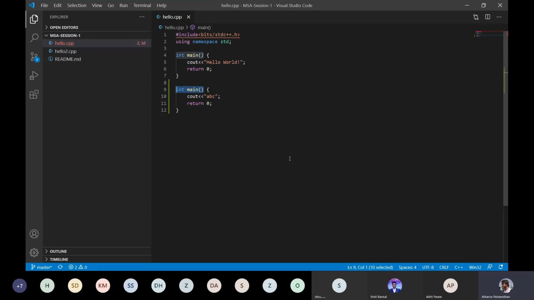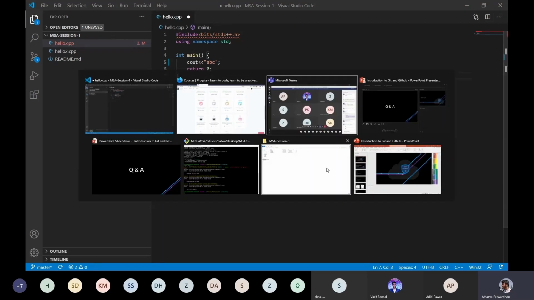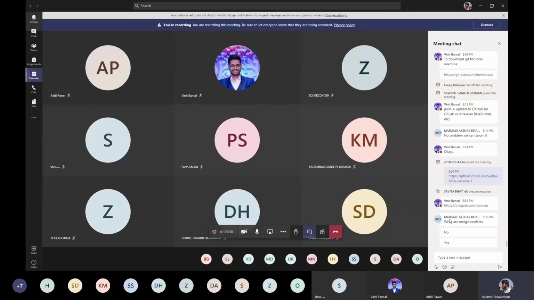So it will raise a merge conflict, and it will ask me, the developer, to resolve the issue. So then I can just manually edit the piece of code that Aditi wrote, or if her one is right and my code is wrong, I can just delete my piece of code so that this is the one that is the correct one, and then I can merge it. So that's basically what a merge conflict is. I think that answers the question.